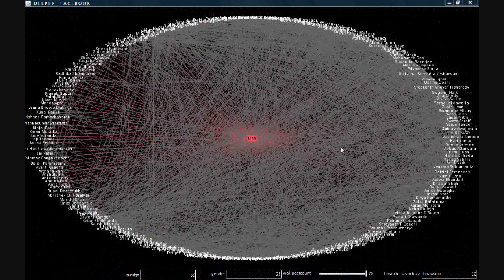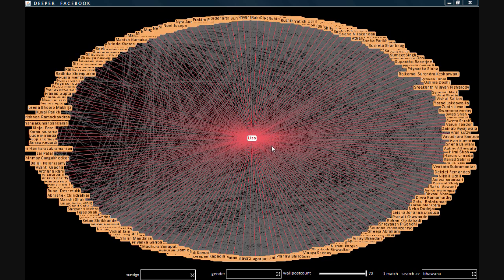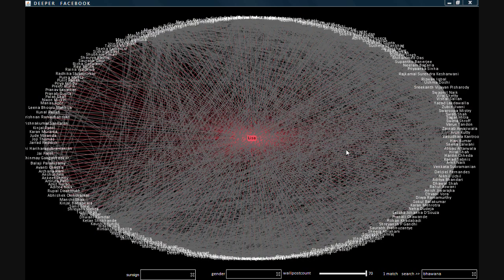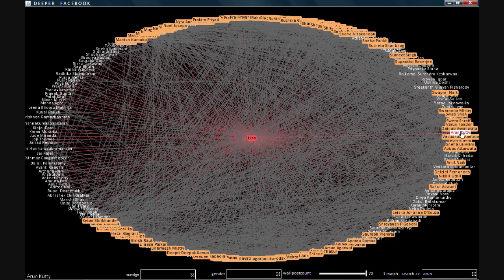Deeper Facebook also helps you visualize individual data. This radial graph shows connection between Lisa's Facebook friends network. This is evident when we focus on Lisa. All the other nodes are arranged on the concentric ring formed. Since it's Lisa's data, all the remaining nodes are on the same ring since they are at the same network distance from the focus. Now say we want to find Lisa and Arun's mutual friends. When we click on Arun, focus becomes Arun and all the data nodes on the inner ring are Arun and Lisa's mutual friends.